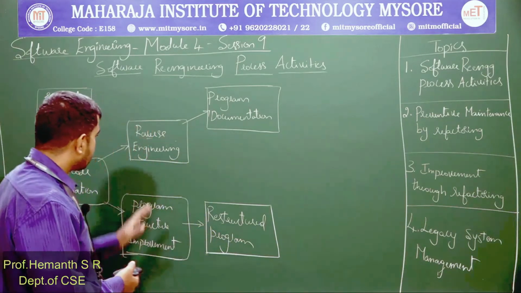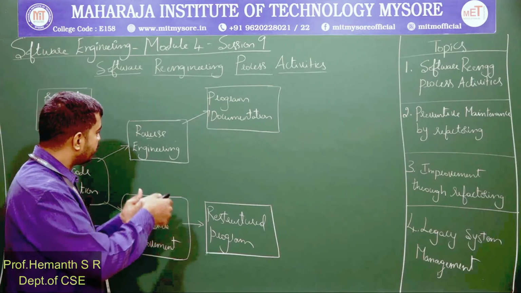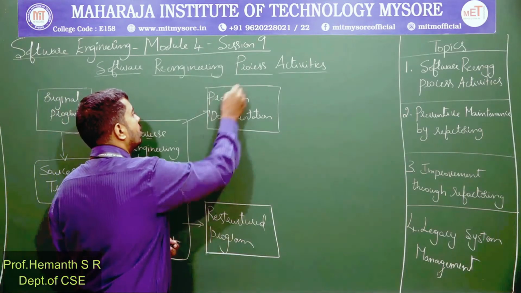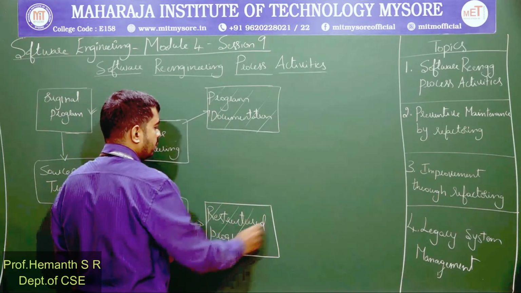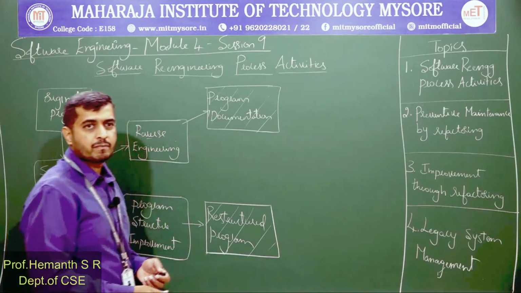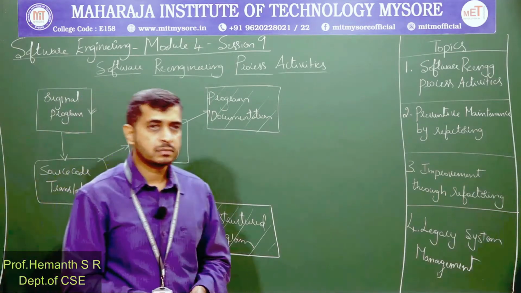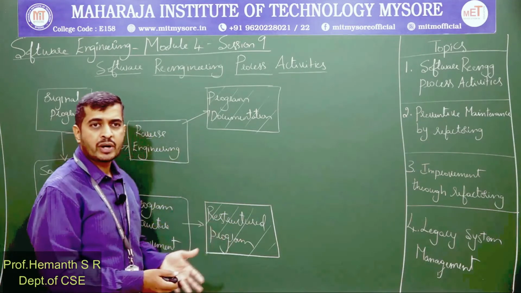So this is the outcome, and to distinguish an outcome from a process, the notation we use here is to cross the rectangle and highlight it. Now what is the next step? We have documentation, and we have a restructured program.